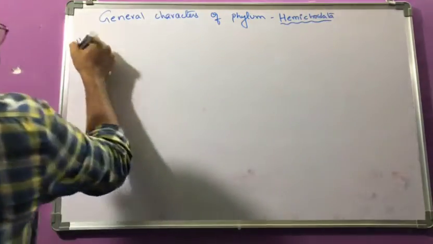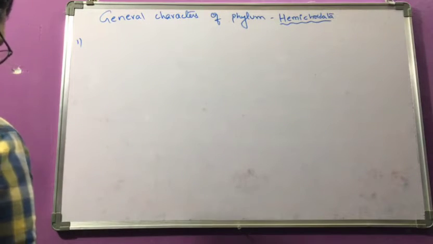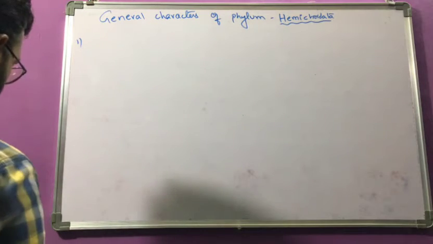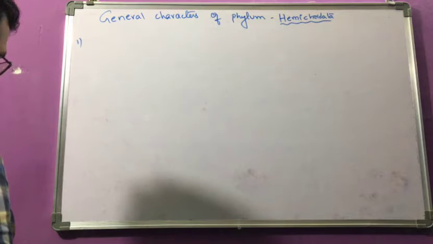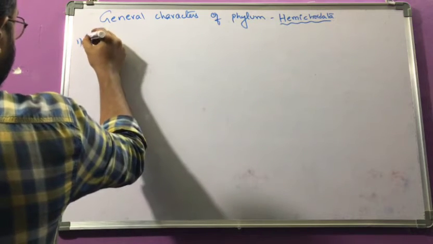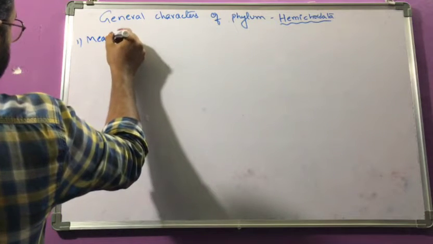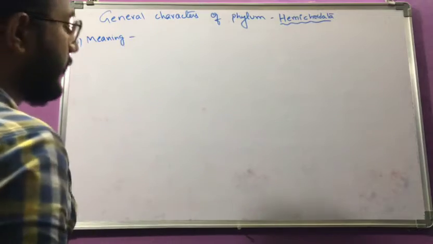The first one is the term coined by, which we don't know here, so we will go to the next character, the meaning of the name Hemichordata.